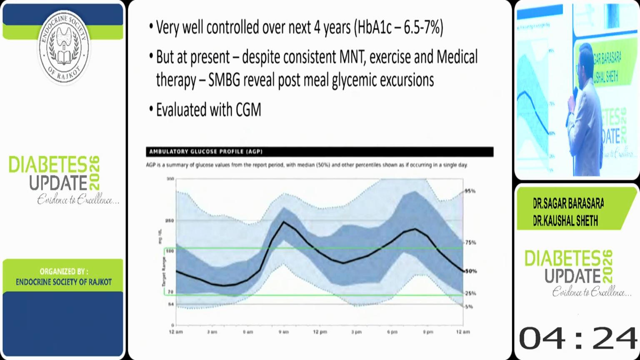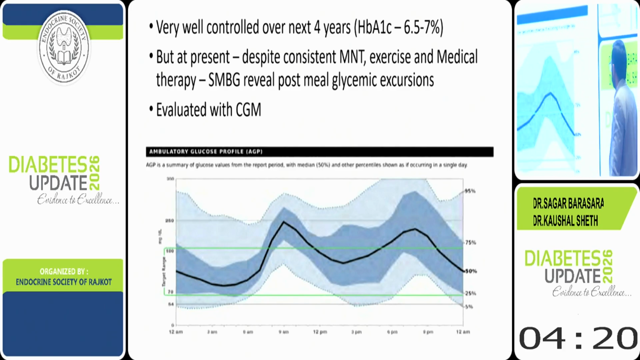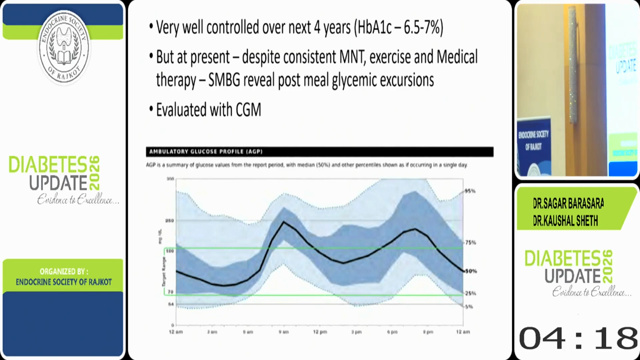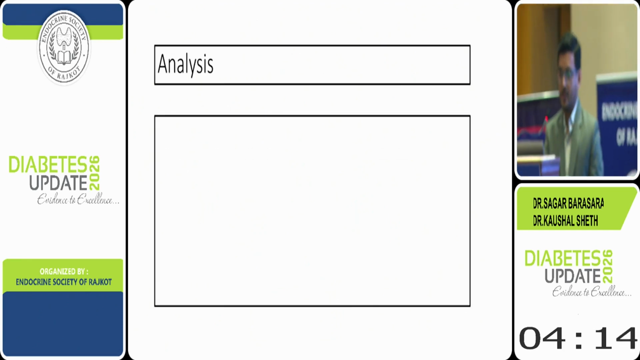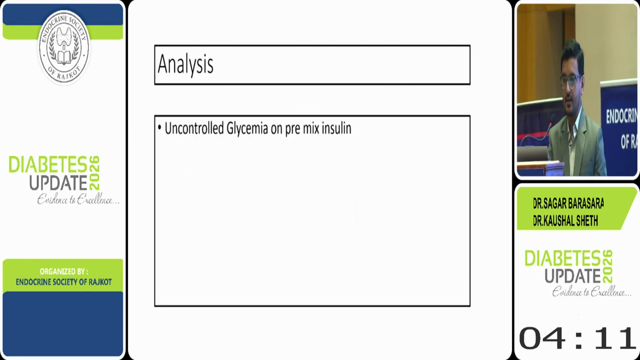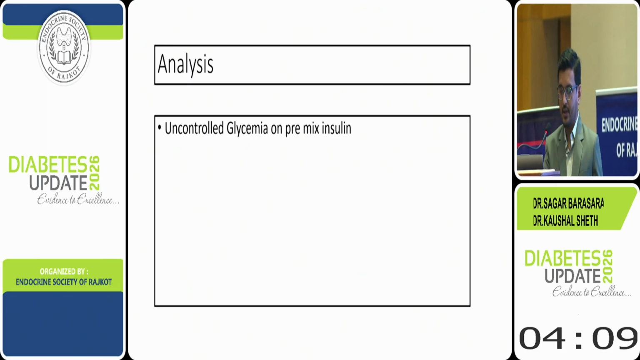So Kaushal, how would you like to approach this case? Yes, Sagar. So I think we have used almost all the weapons. So now the king has to come, the king of the regimen has to come into the picture. First, let's analyze the case. Uncontrolled glycemia on premix insulin.